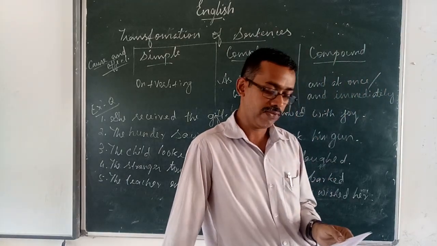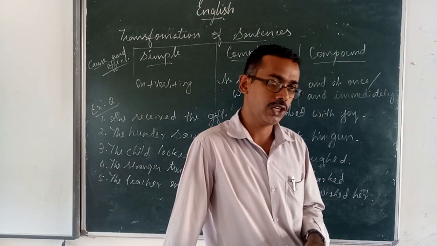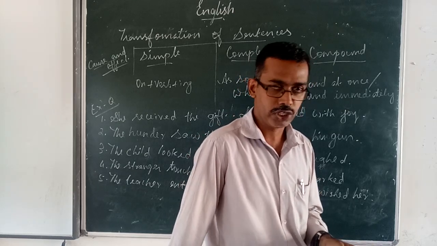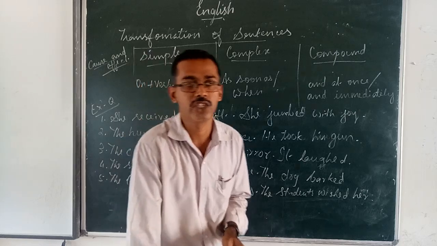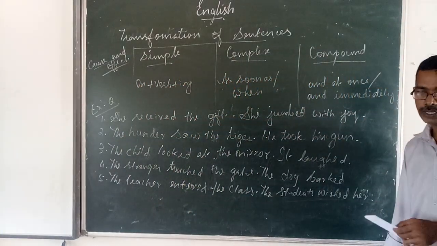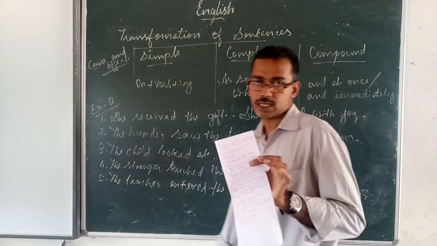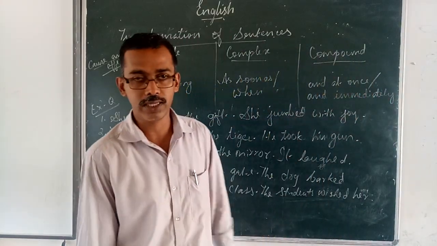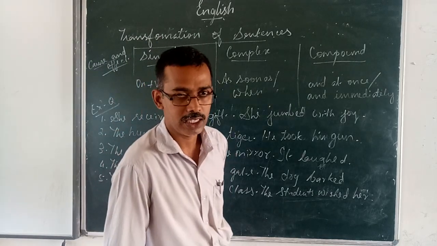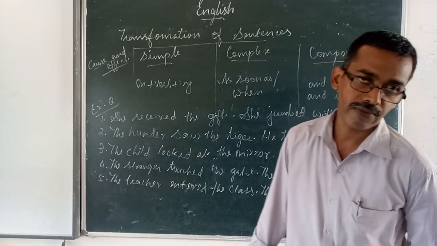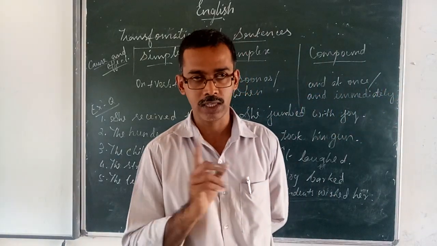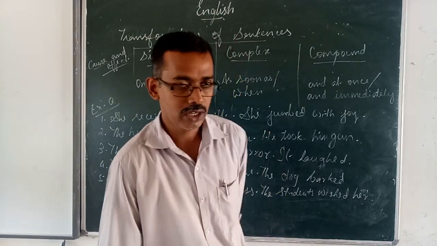Then come to the next one. She is rich, she is selfish. In simple sentence: in spite of her richness, she is selfish. Or in spite of being rich, or in spite of her being rich. You can use any one. In spite of her being rich, or in spite of her richness, she is selfish.